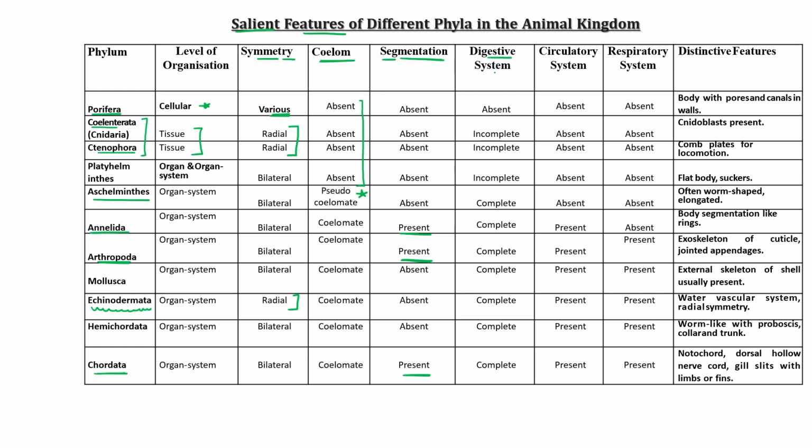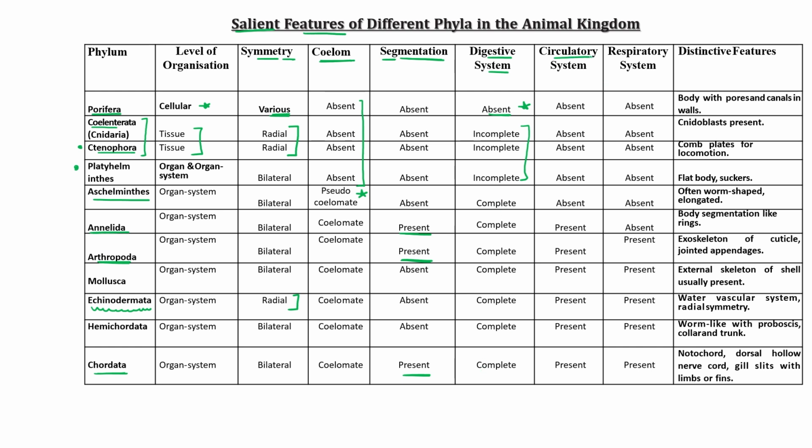About the digestive system, it is 100% absent in Porifera. The remaining three, Coelenterata, Ctenophora, Platyhelminthes, all three have an incomplete digestive system. While from Aschelminthes onwards, they have a complete digestive system. From pseudocoelomates to coelomates, all have a complete digestive system.